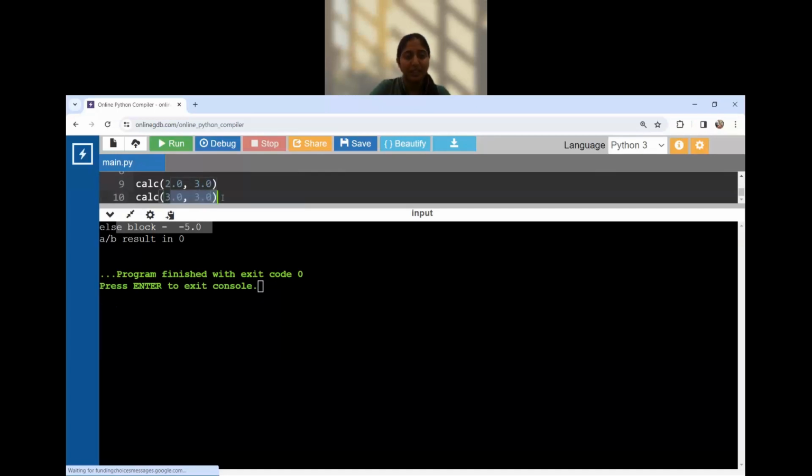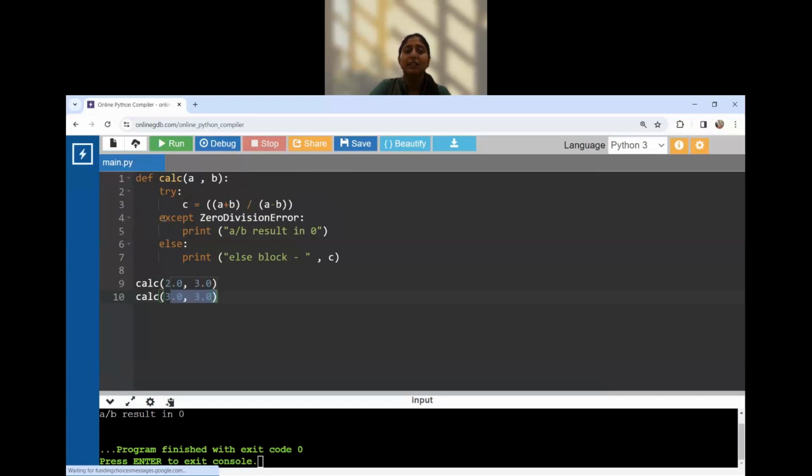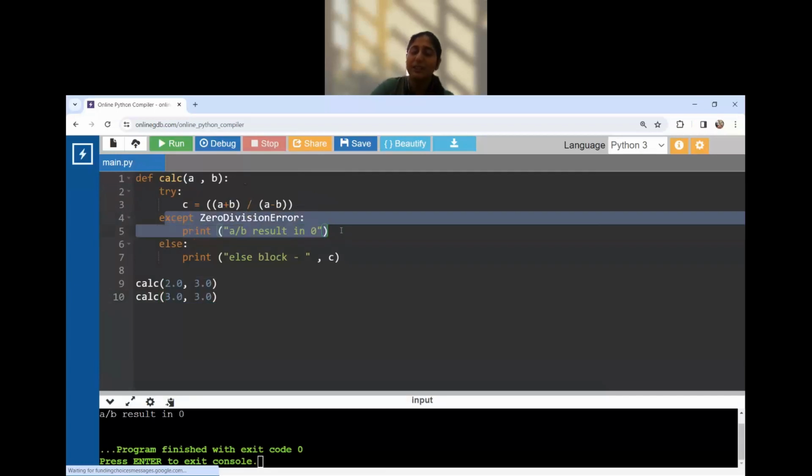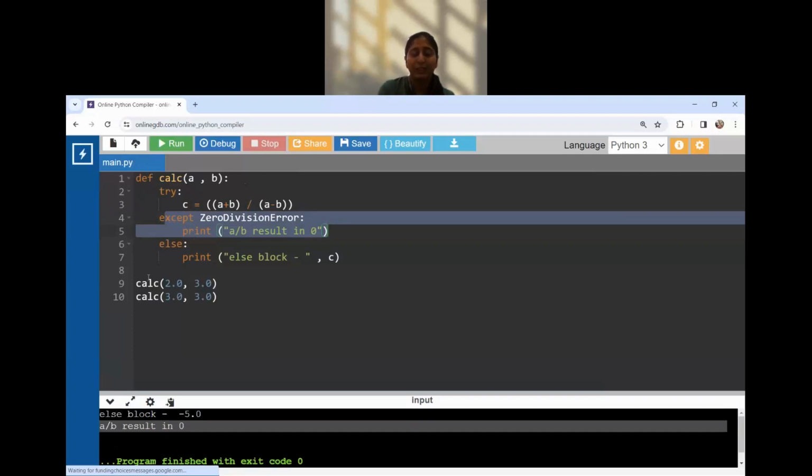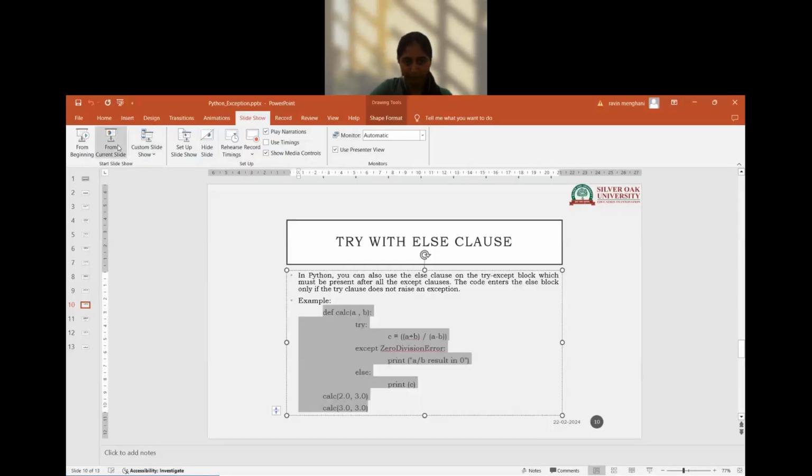But in the second one, it is 3 minus 3, that is 0. So the exception has occurred. Thus, the ZeroDivisionError is handled over here. In such a case, the else block won't be executed. So in simple language, it says if the try block is successful, the else block will be executed. If the try block throws an exception, then the except block will be executed. So this is how try and else works in Python.